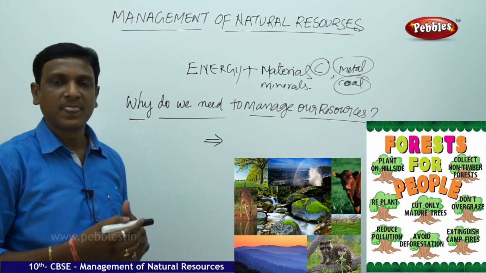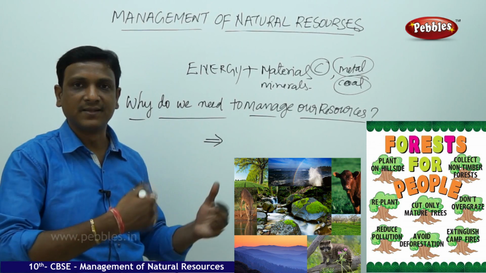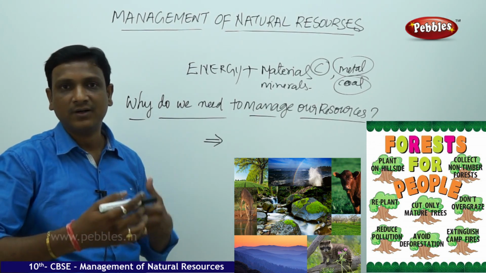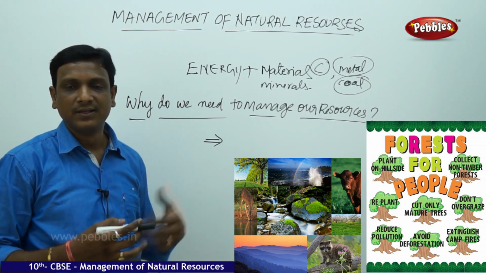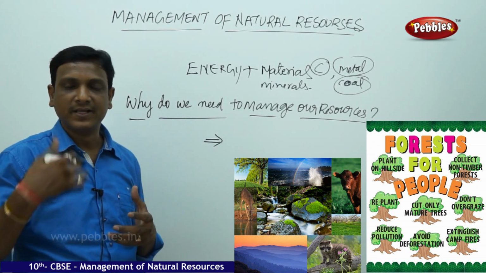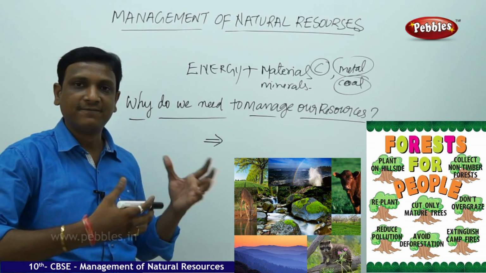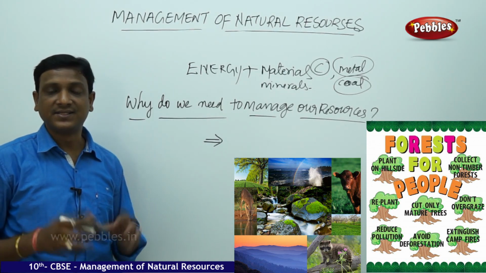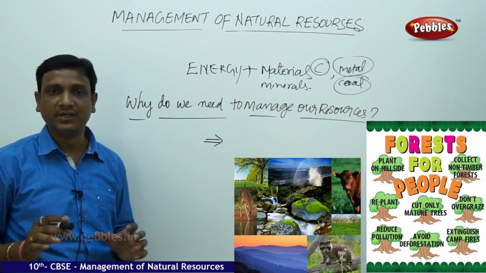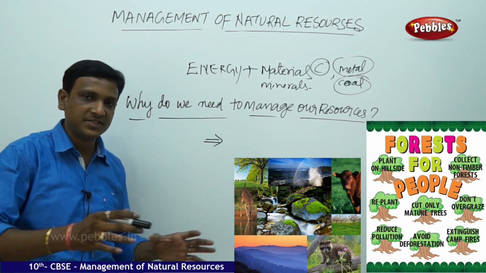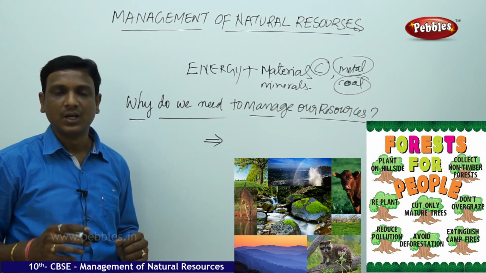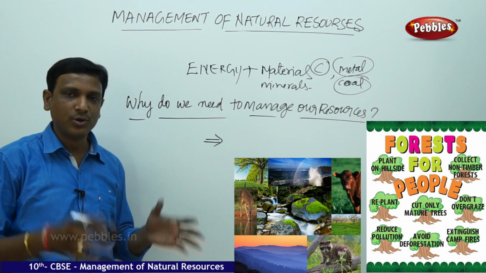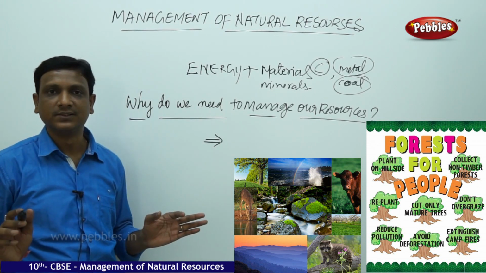So they are mining for some iron, some metal, some gold, some copper. It will stop at some point. They are mining for petrol, diesel, that is petroleum. They are mining for coal. They are mining for natural gas. At some point it will stop. That means the amount of coal present in the earth is limited. One day it will be exhausted, finished. And the petroleum, one day it will be finished, over.